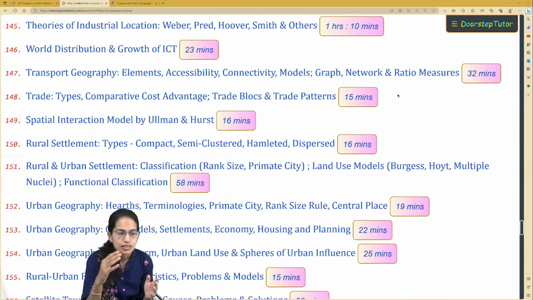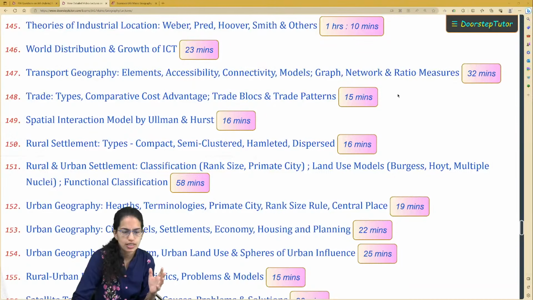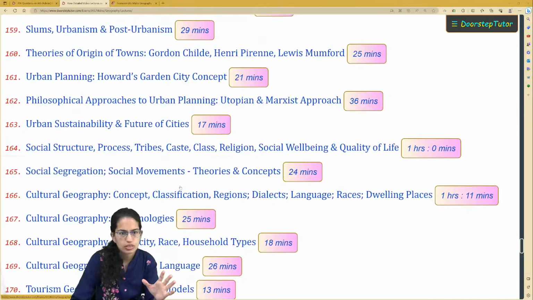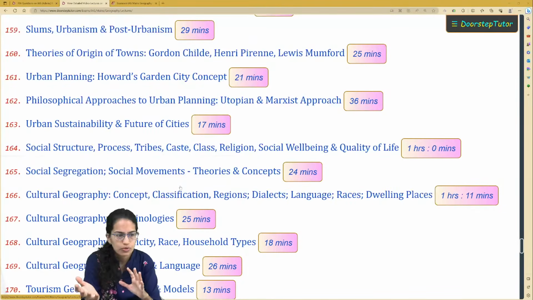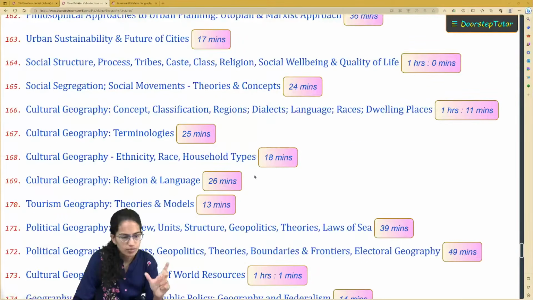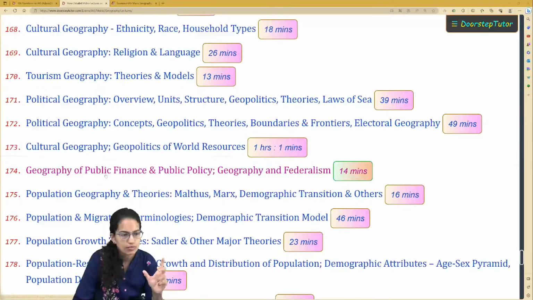The next is urban geography: the theories and the models related to urban geography, the rural-urban fringe, the philosophical approaches, the utopian and the Marxist approach. Focusing on social geography, segregation, social movements and the theories are some of the important concepts. And the most important of this, geopolitics of world resources, a must to cover. Don't miss this topic by any chance.